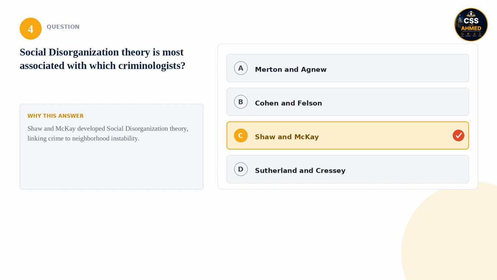4. Social disorganization theory is most associated with which criminologists? Is it Merton and Agnew, Cohen and Felson, Shaw and McKay, or Sutherland and Cressey? The correct answer is Shaw and McKay. Shaw and McKay developed social disorganization theory, linking crime to neighborhood instability.